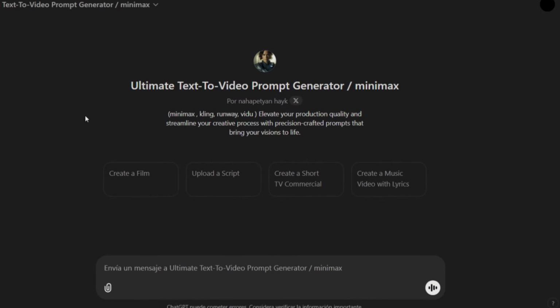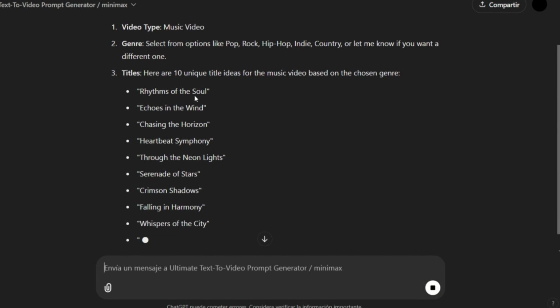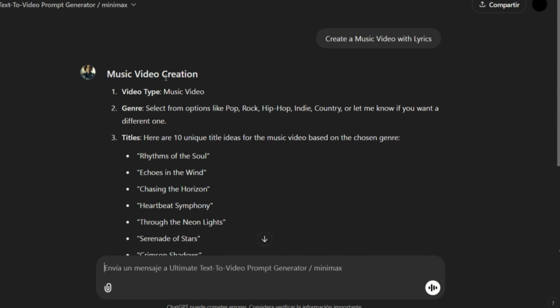Hello everyone. Today we're going to learn how to create music videos featuring a band of cats that will sing, play instruments, and perform. We'll create the images, design the prompts, and then animate them with music created in Suno. To start, we'll go to our last text and generate music.